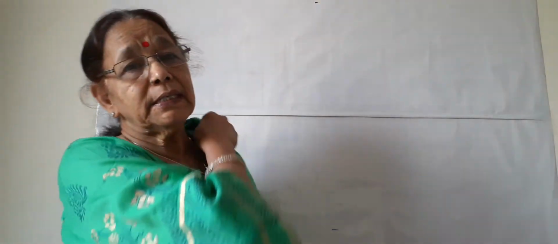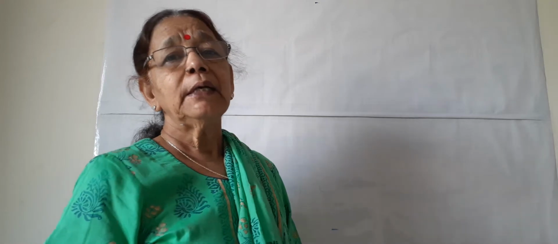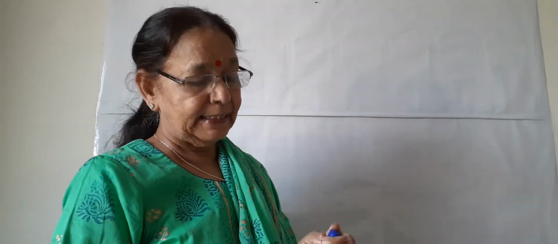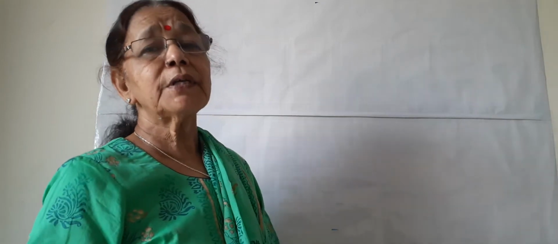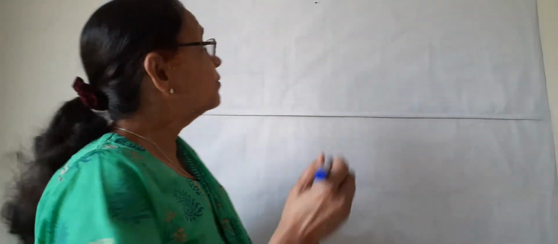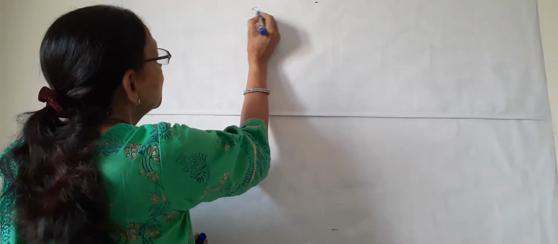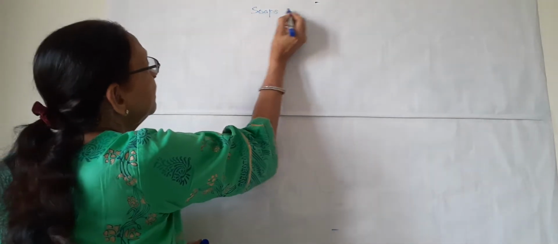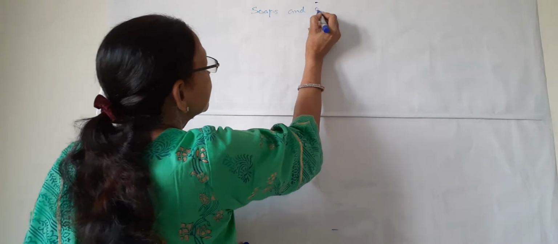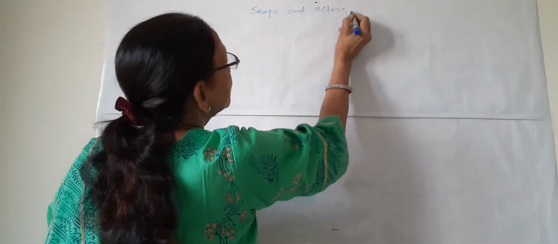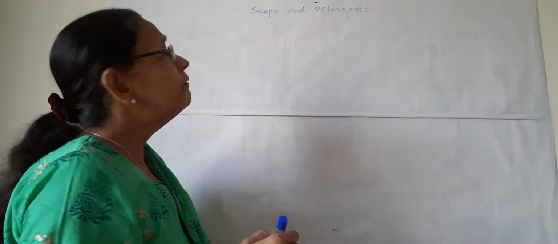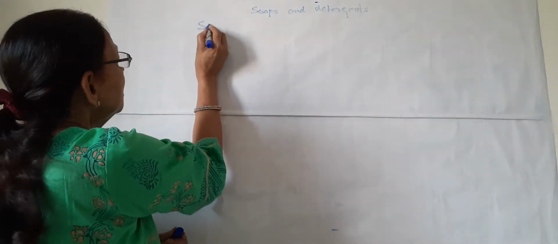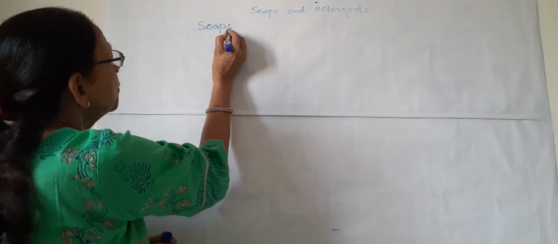Hello students, in this video we will learn about the cleansing chemicals. We will learn about two types of chemicals which have a cleansing action, and these are soaps and detergents. There is a difference between soap and detergents, and we will take them one by one. First, the soaps. What are soaps?